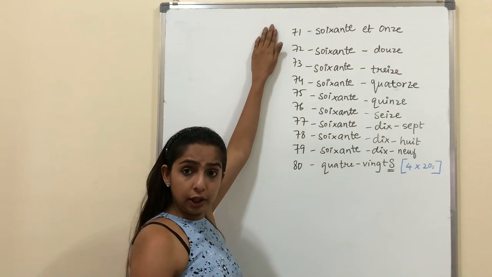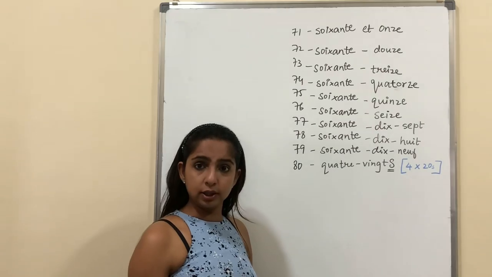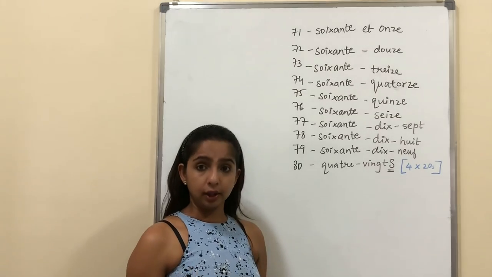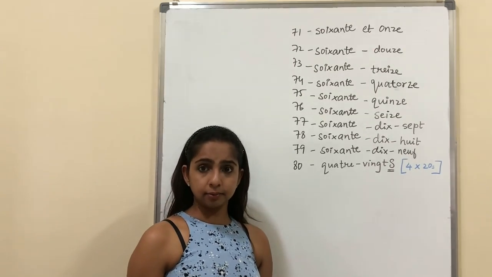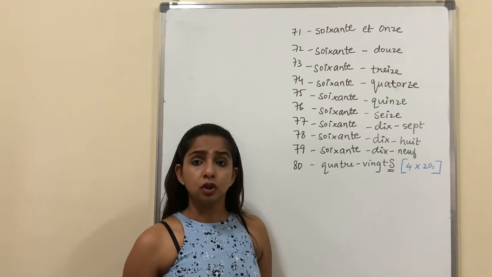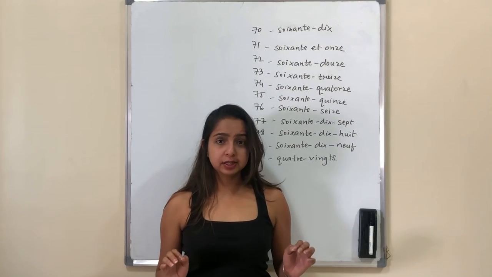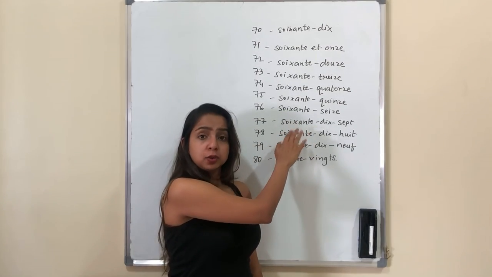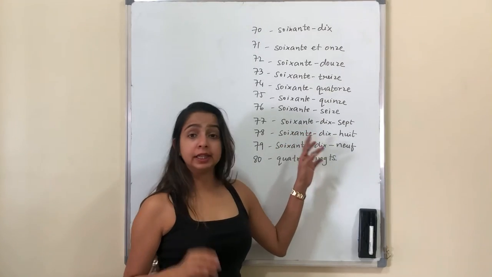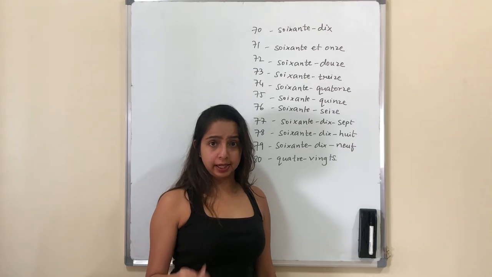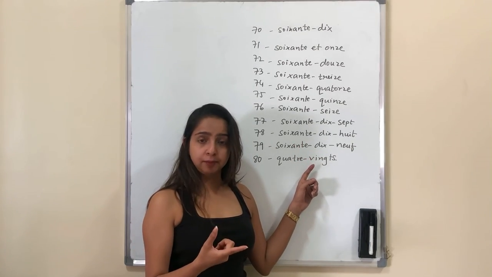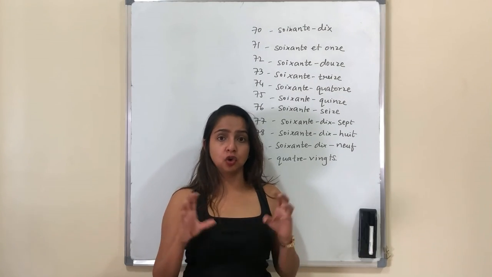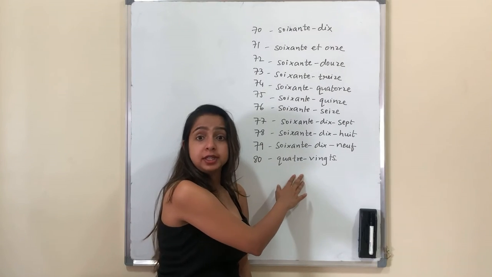We say soixante-onze. Again, soixante-onze. Soixante-douze, soixante-treize, soixante-quatorze, soixante-quinze, soixante-seize, soixante-dix-sept, soixante-dix-huit, soixante-dix-neuf, and the last one we say 80.